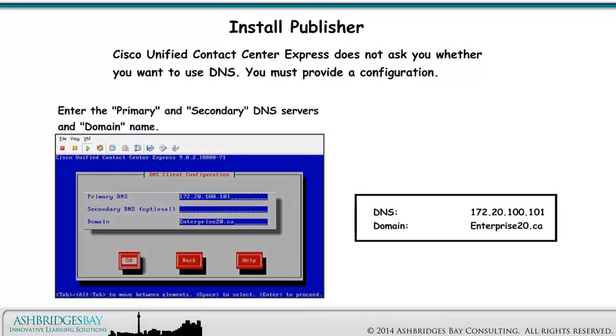Cisco Unified Contact Center Express does not ask you whether you want to use DNS. You must provide a configuration. Enter the primary and secondary DNS servers and domain name. For Enterprise 20, we have only one DNS server at 172.20.100.101 with the domain enterprise20.ca.